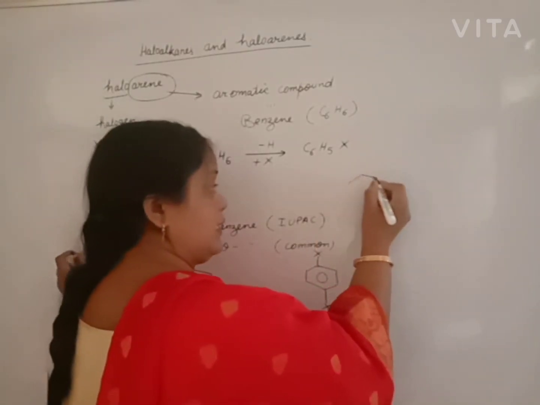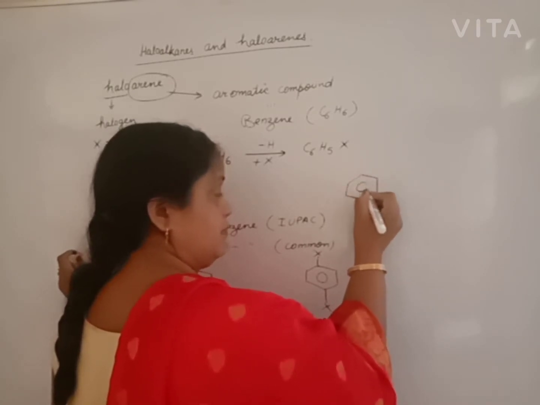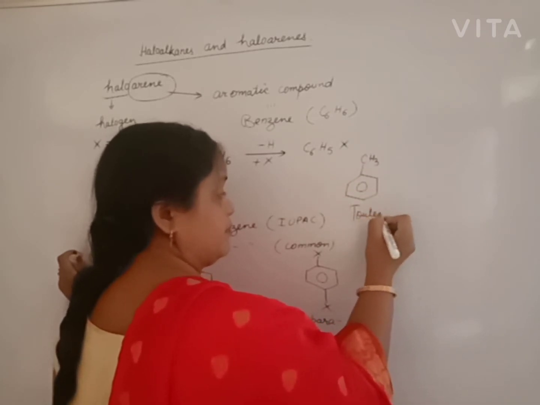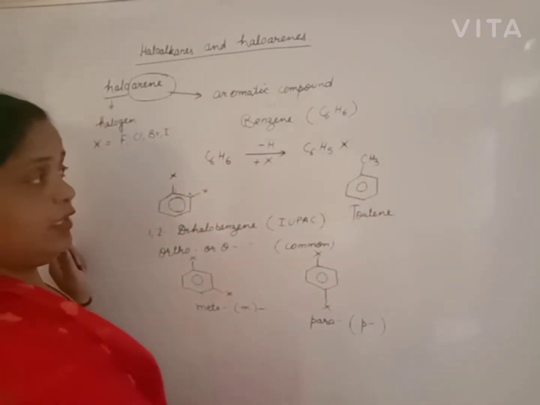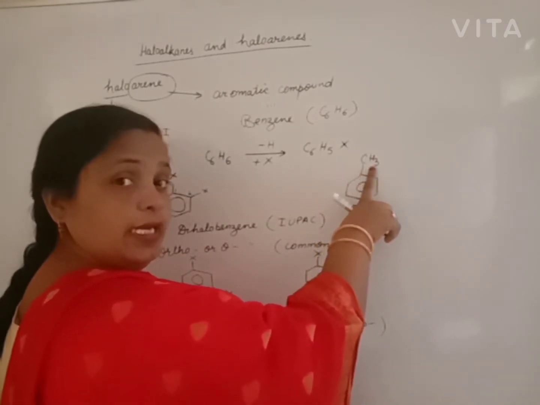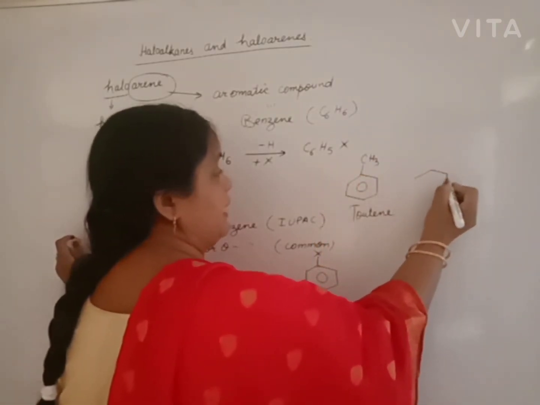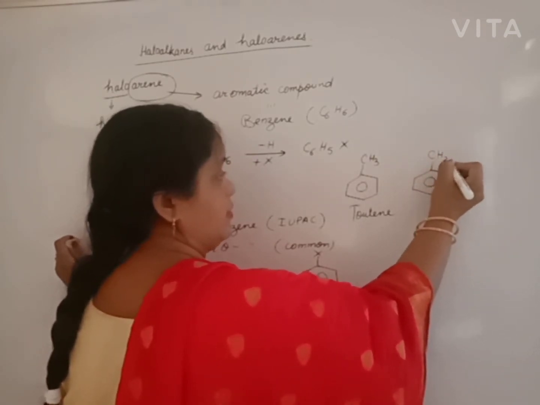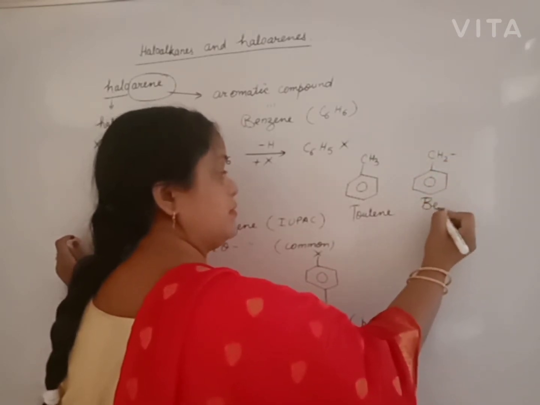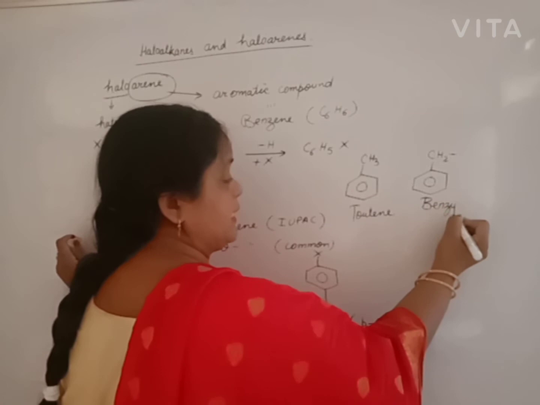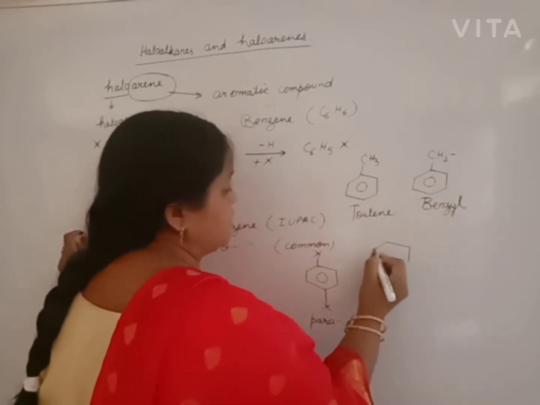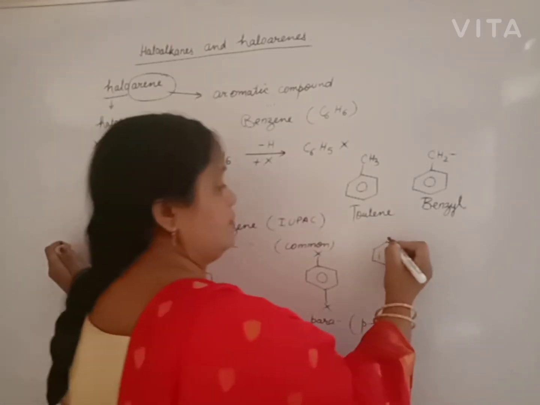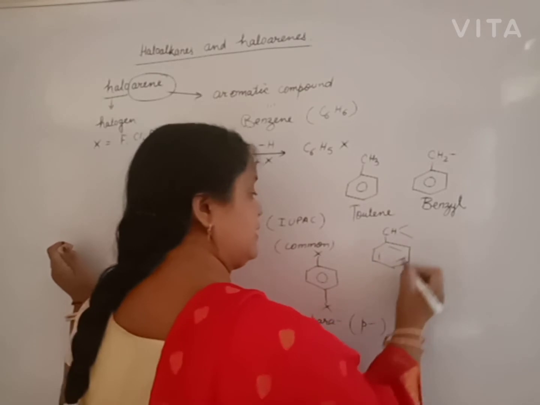This one is toluene. Benzene carrying one methyl group is known as toluene. Clear? If one valency of the alkyl group is left empty, it is benzyl. Common naming is benzyl. If two valencies of the same carbon are empty, it is benzal.